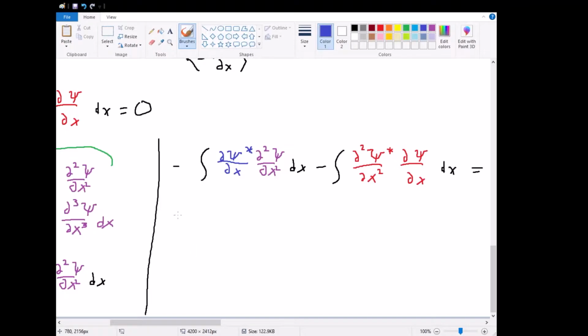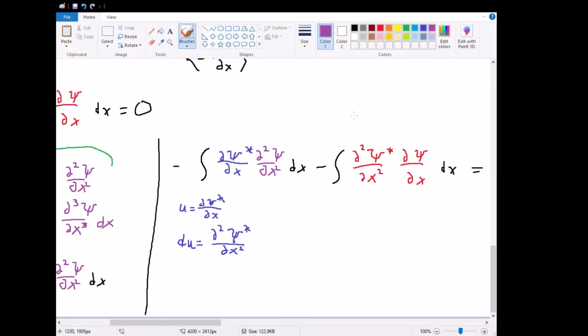So we're going to say that u equals the partial of psi star with respect to x. So that means du must therefore equal the second partial of psi star with respect to x squared.